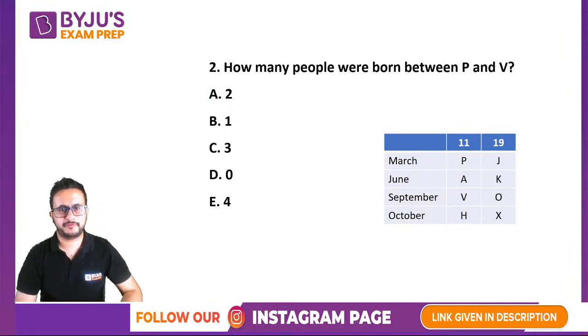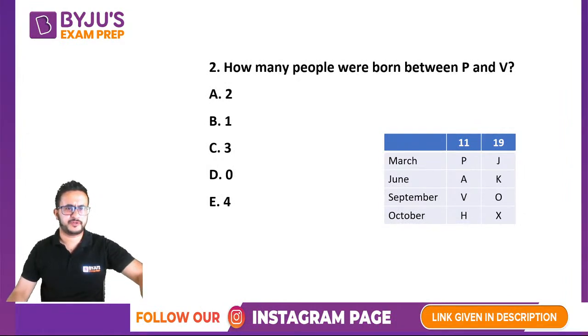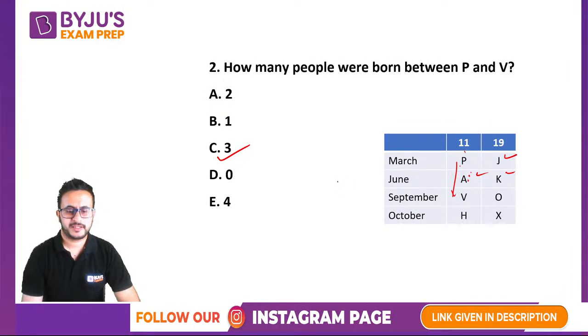How many people were born between P and V? How much time? I would say 4 minutes for this puzzle. 4 minutes plus 5 minutes, you can say, for puzzle plus solving all the questions. How many people born between P and V? Now, see, one thing you should not look like this. ऐसे नहीं देखना कि A answer when you say that there is just one person, that is wrong. Okay, so you need to count 1, 2, and 3 people between these two. ठीक है, so common mistake हो जाती है. कई बार लोग ऐसे टेबल देख लेते हैं and they answer this.